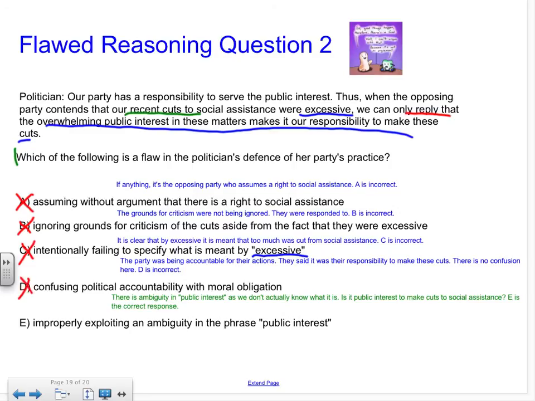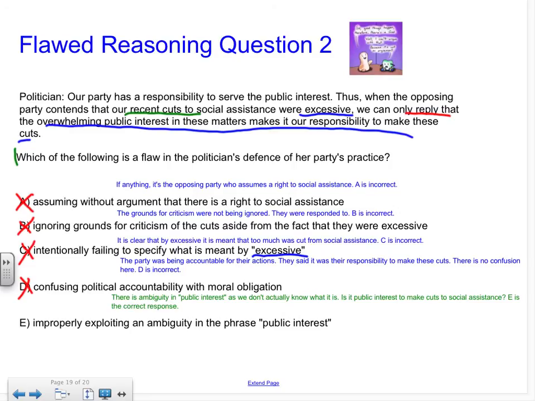And the final one says, E, improperly exploiting an ambiguity in the phrase public interest. So as we preempted before, there was a change in the meaning of public interest, which the politician took for granted and made it ambiguous. So we said there's an ambiguity in public interest as we don't actually know what it is. And is it even in the public interest to make cuts to social assistance?